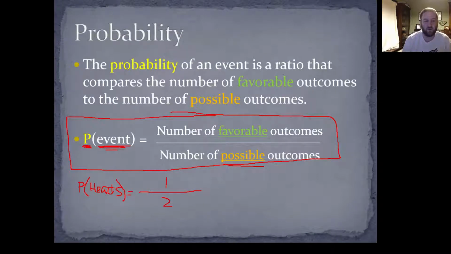So the probability of getting heads is 1/2, or you could write it as a decimal, which is 0.5, or you could write it as a percent, which would be 50%.